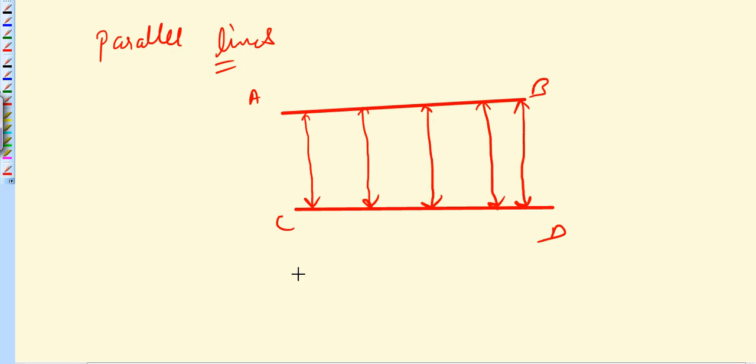Just like now, this line and this line. So these two lines are not parallel here, because as you can see here, the distances keep on decreasing.